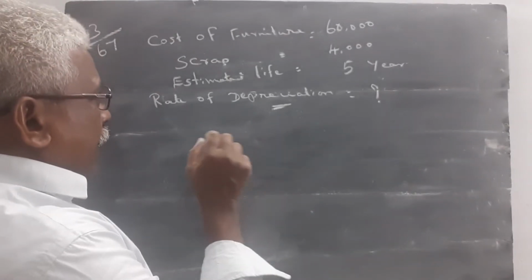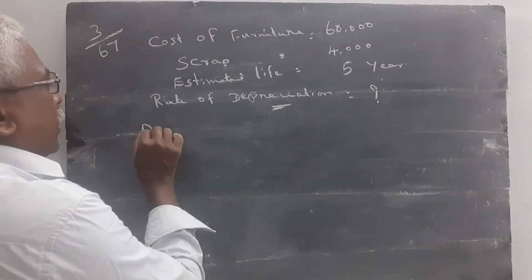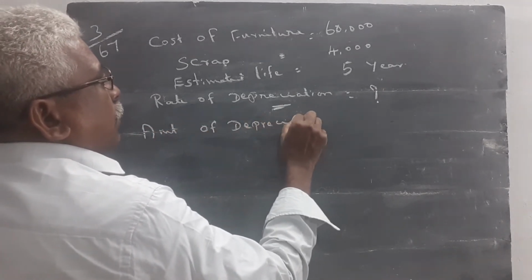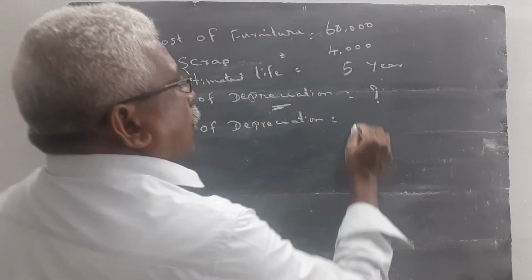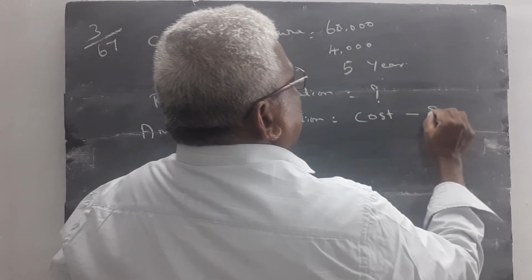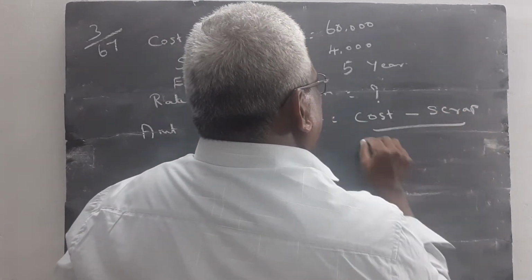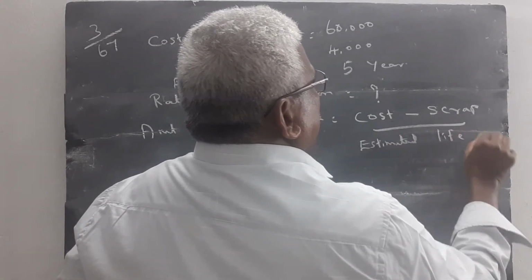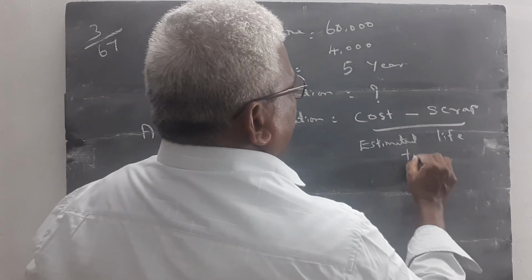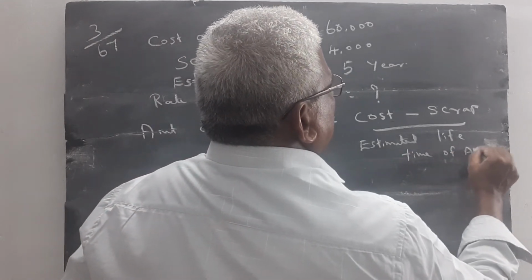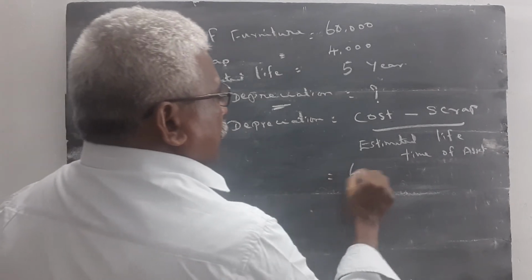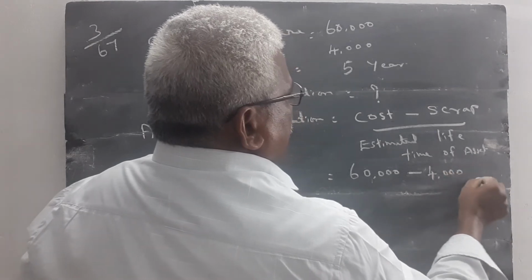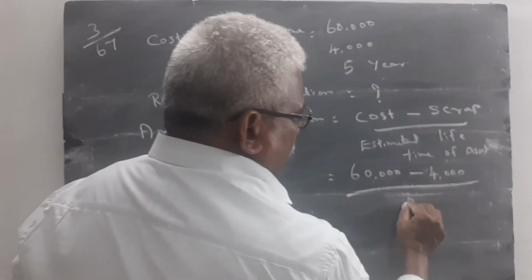When we calculate the rate of depreciation, first duty is to calculate the amount of depreciation. The formula for calculating amount of depreciation is equal to cost of asset minus scrap value divided by estimated lifetime of asset. Cost of asset is equal to 60,000. Scrap value is equal to 4,000. Estimated lifetime of asset is equal to 5 years.